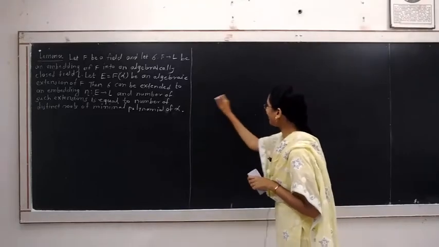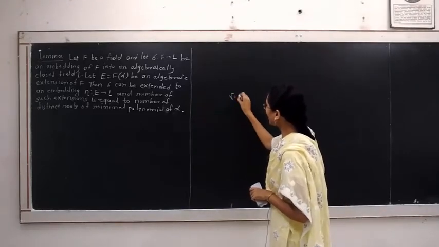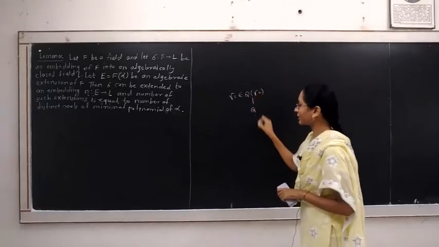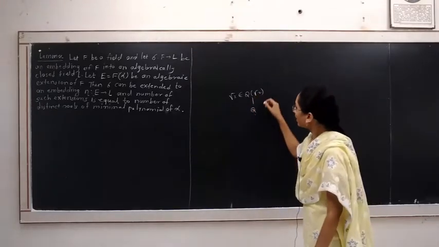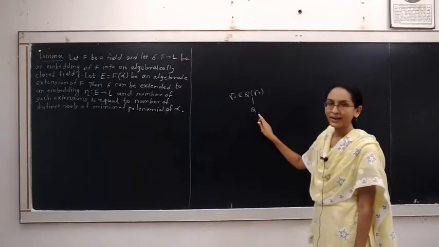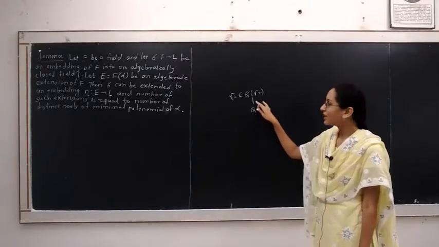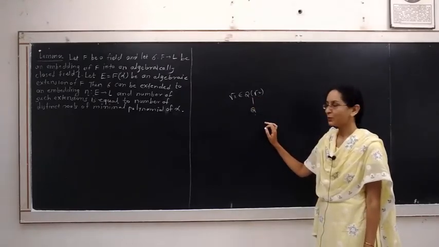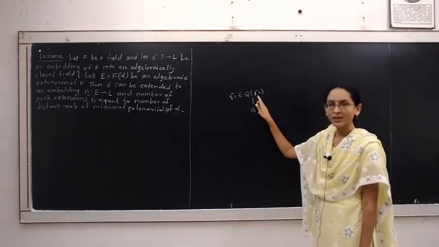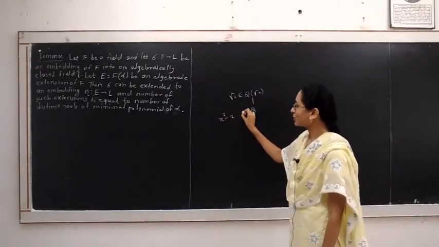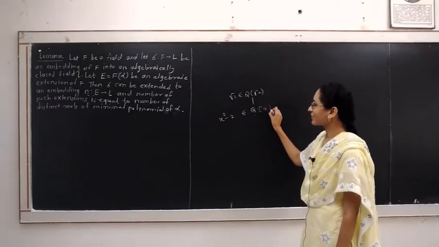In this example we have taken, root 2 belongs to this field Q(root 2), which is the extension of the field Q. This is an algebraic extension because this is a finite extension, or for every element of Q(root 2), there exists a non-constant polynomial over Q. Root 2 belongs to this field, and the polynomial x squared minus 2 belongs to Q[x].